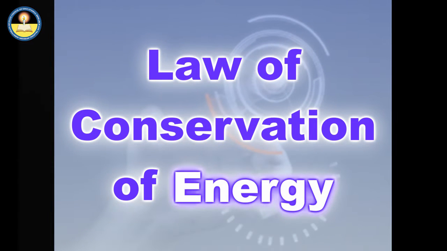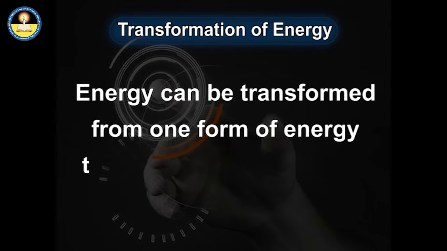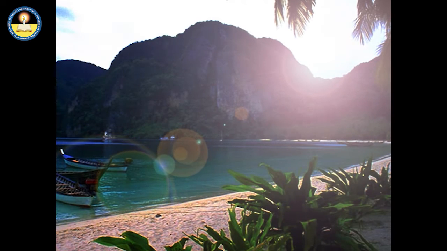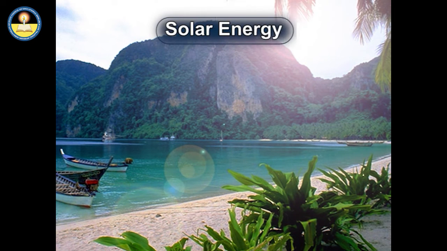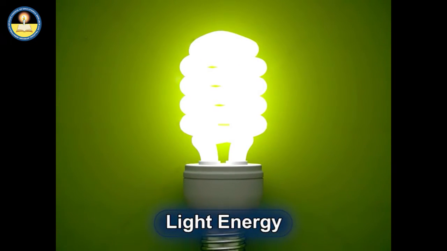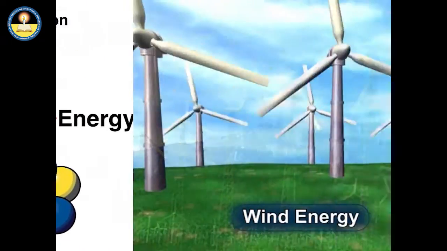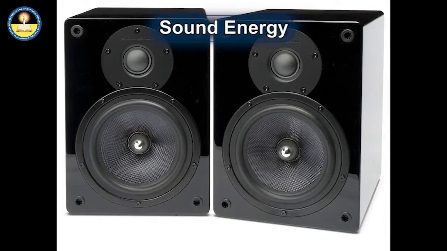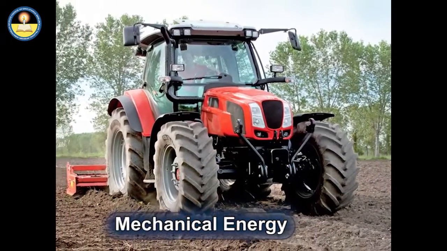Law of conservation of energy. Energy can be transformed from one form of energy to another form of energy. In our day-to-day life, energy appears in different forms, such as solar energy, light energy, heat energy, chemical energy, wind energy, electrical energy, sound energy, muscular energy, mechanical energy, and so on.